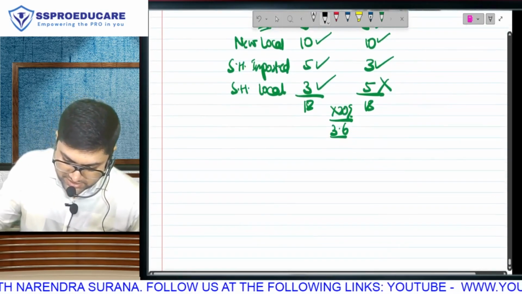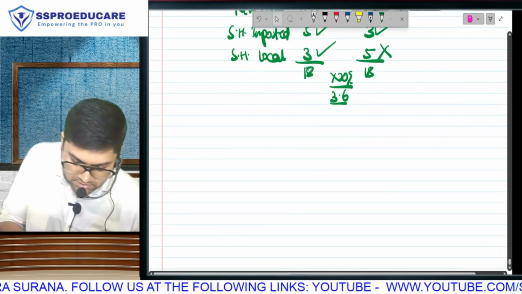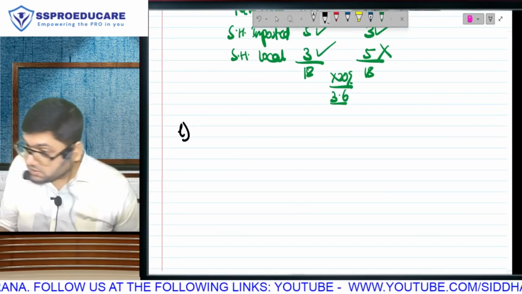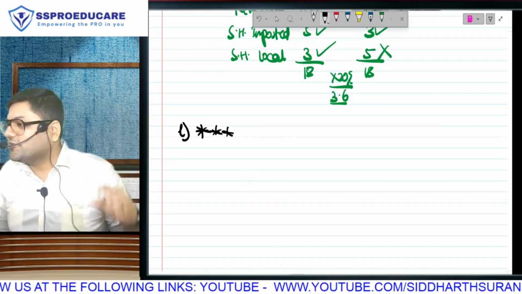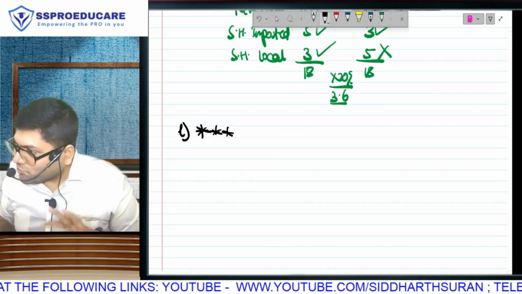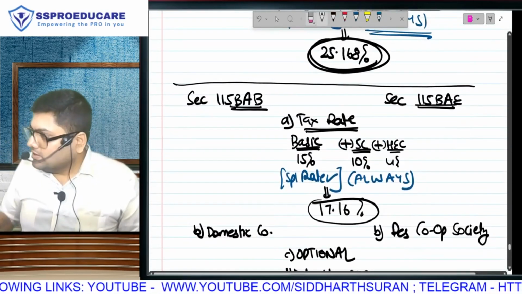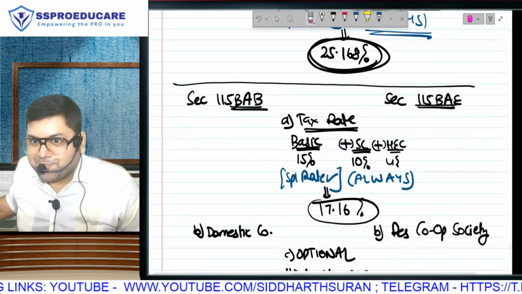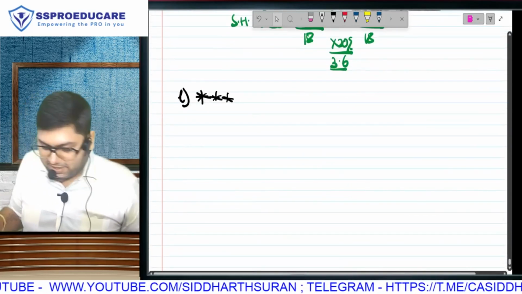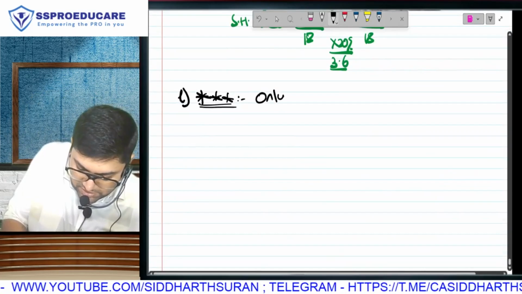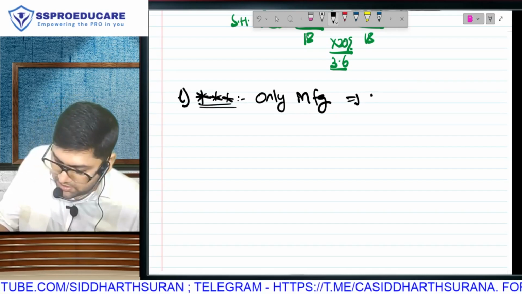We are doing all the extra conditions. This was point J and K. All the extra conditions that are applicable for 17.16. Very, very important. Orally I have been continuously telling you manufacturer, to make you understand what the difference is. But so far in the points I have not written manufacturer anywhere. Check. The most important factor behind giving the 8% concession, I haven't written it anywhere. So right now we will be writing. You have to be doing only manufacturing, and they are so specific and strict here.